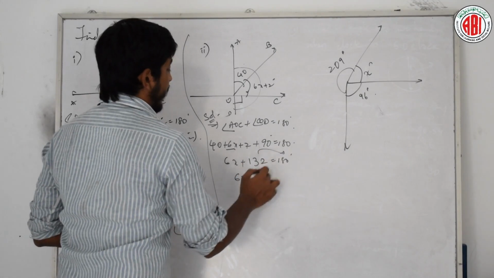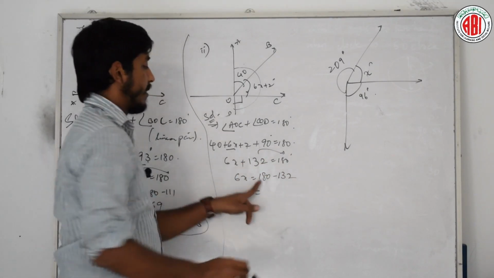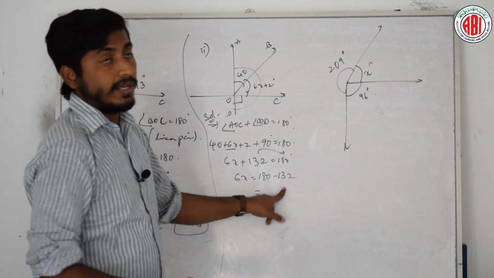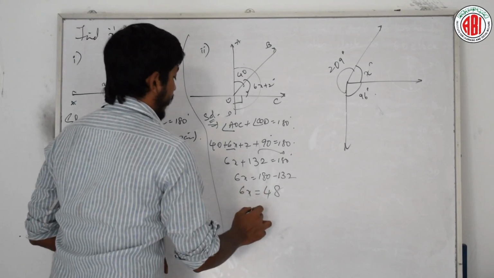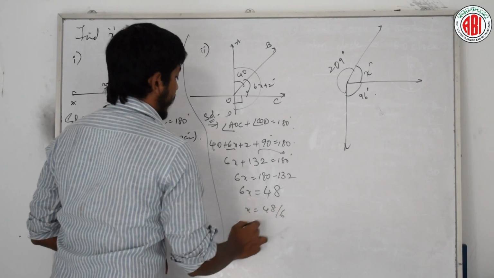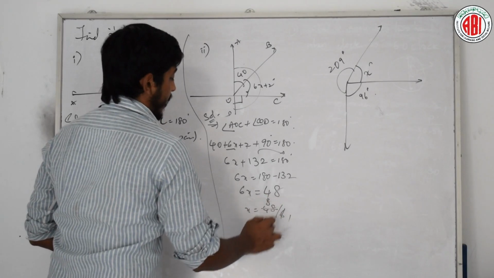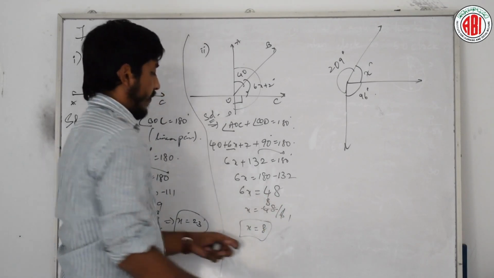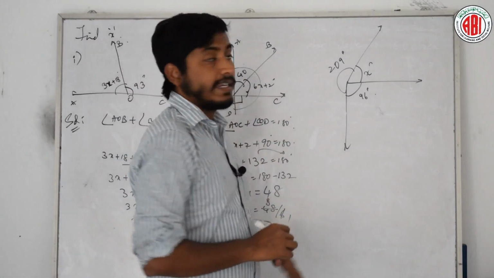Therefore, send this 132 that side, that will become 180 minus 132. How much is it? 180 minus 132 is 48. Therefore, x is 48 by 6, that is nothing but 6 8s are 48. Therefore, the value of x is 8. Is it clear? Did you understand?